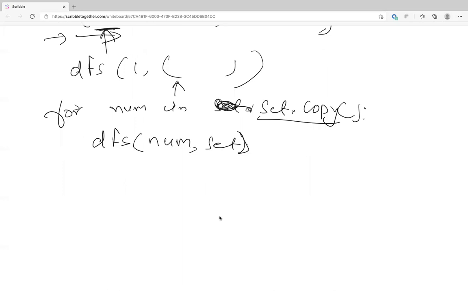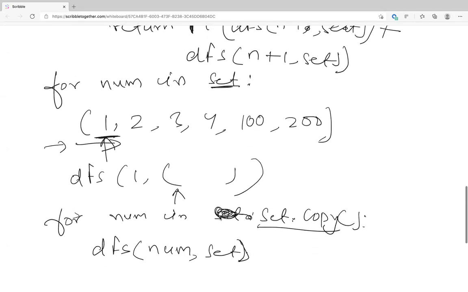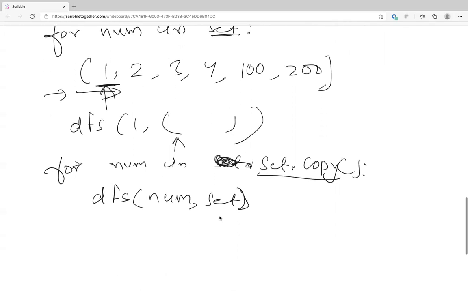Earlier we did set dot remove. Now, for every number, we'll add them to the set, and we call DFS only when the number is not visited. Only then it will go into this DFS. So you do count equal DFS num, set, if num not visited.